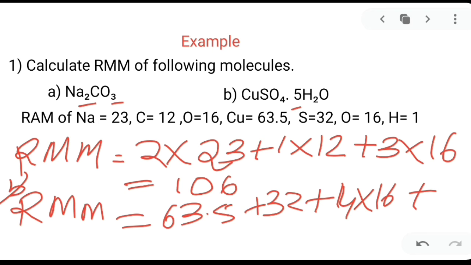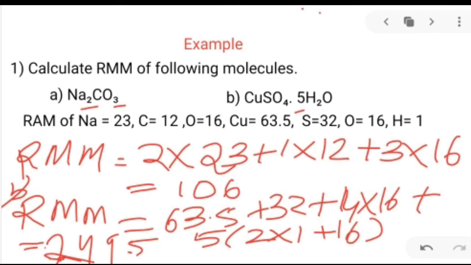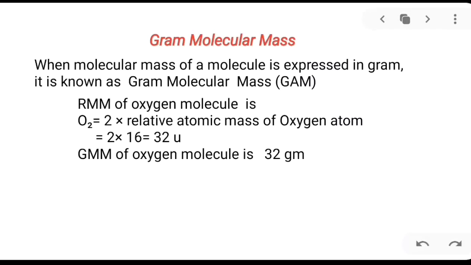We need to add the 5 water molecule because that is attached, that is associated with that. So what we will do, so we can plus 5 into how many hydrogen atom present in the water? This is 2. 2 into 1 plus 16. 249.5.